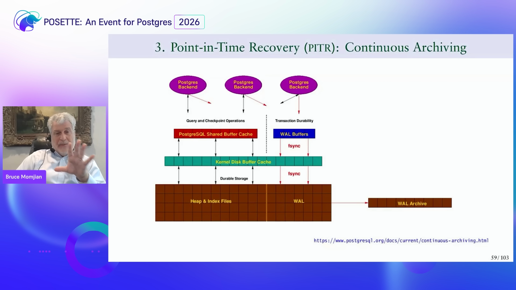So what we have here is the standard diagram on the left, but on the right we have a WAL archive. That is the write ahead log archive, and it allows us to store huge amounts of write ahead log files as they're generated off into another location.